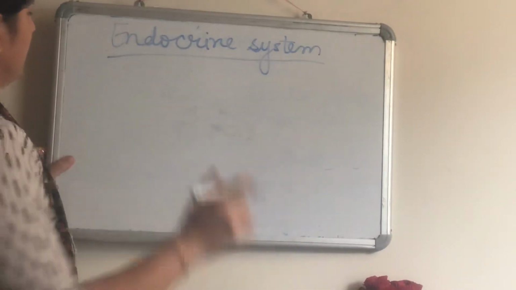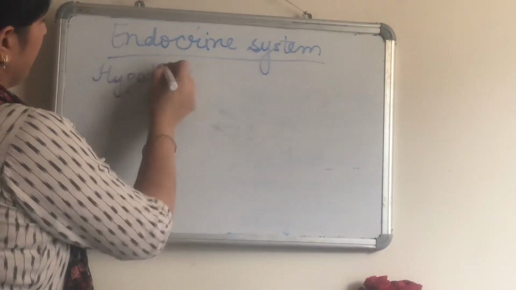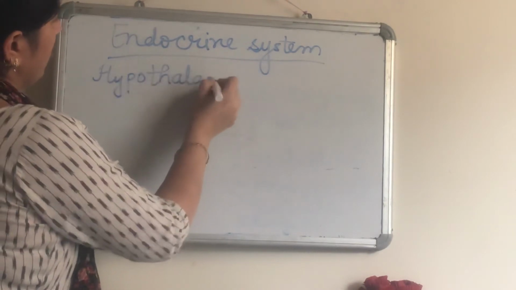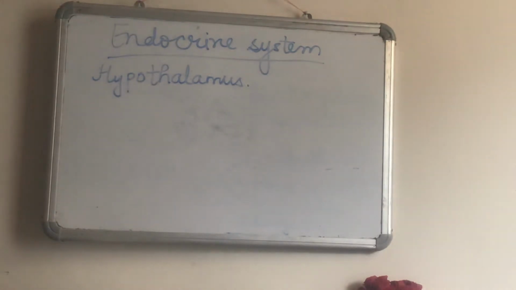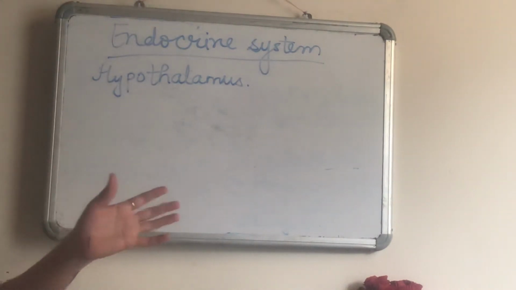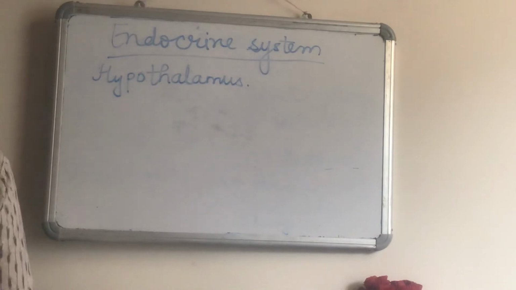So first gland, that is hypothalamus. Hypothalamus is located in our brain. Hypothalamus is there in the cavity of diencephalon, the part of the brain which we have discussed, and hypothalamus gives the message to the master gland, which is the pituitary gland, to secrete or inhibit the secretion of any hormone.